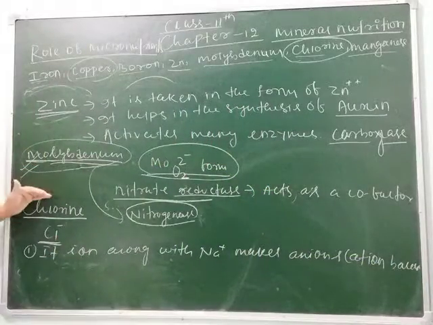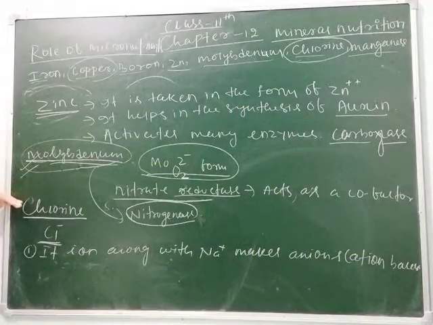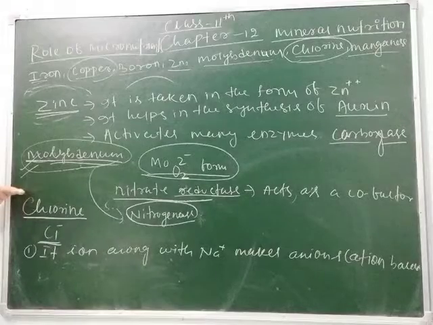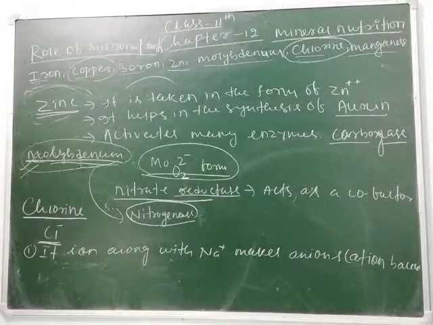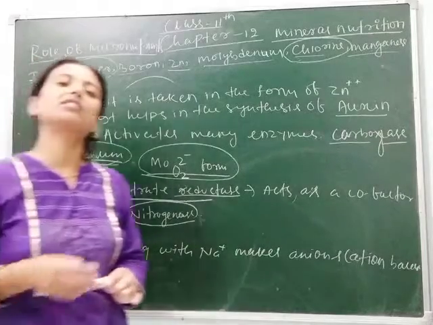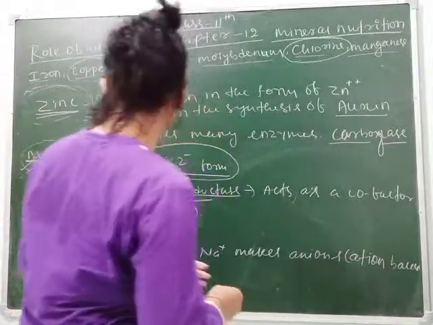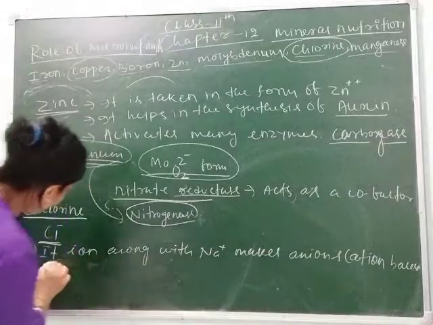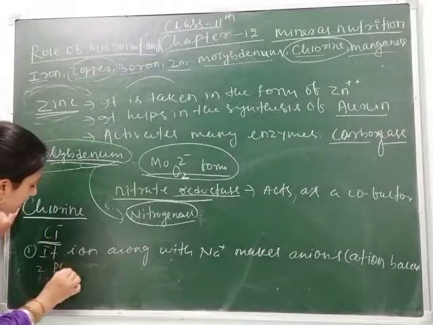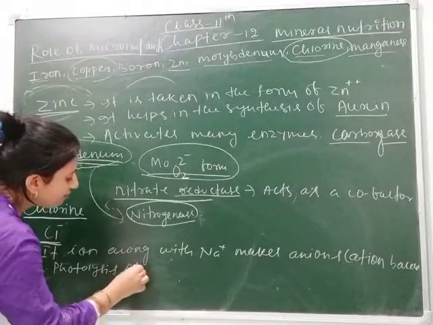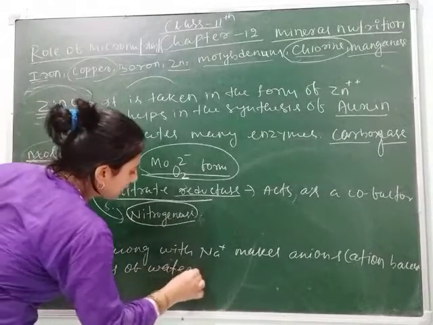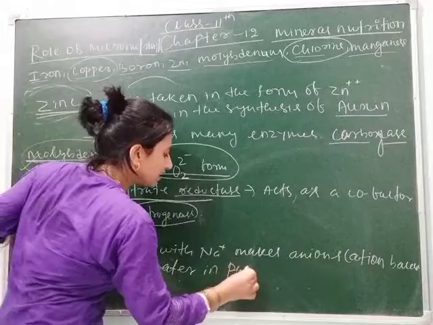So chlorine has an important role because it helps in the maintenance of anion and cation balance. It is also necessary for the photolysis of water in photosynthesis. Second point you can write: photolysis of water in photosynthesis.